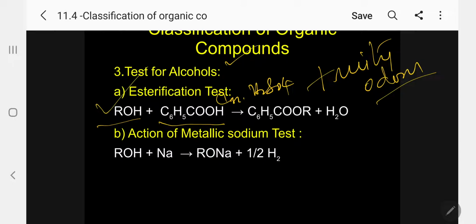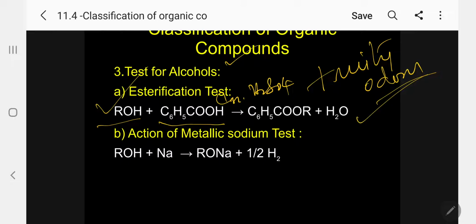That means OH is present. But we are using an acid, so OH is present. Kindly follow, my dear students. The same test you can give in the case of an acid, where you will use an alcohol. Kindly follow. This test is called the esterification test. It is a very characteristic, important test.